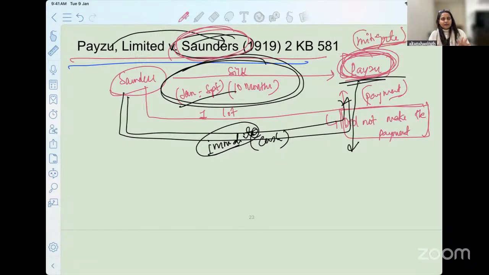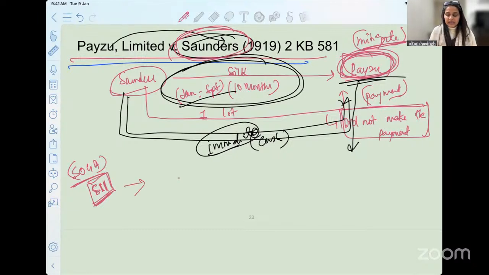The reason I still decided to discuss this case law is because I want you to find out and read from the Sale of Goods Act, section 10, section 11 of the Sale of Goods Act. Why is section 11 of the Sale of Goods Act important here? You have to read when you are doing this case law. I am dropping a hint to you.